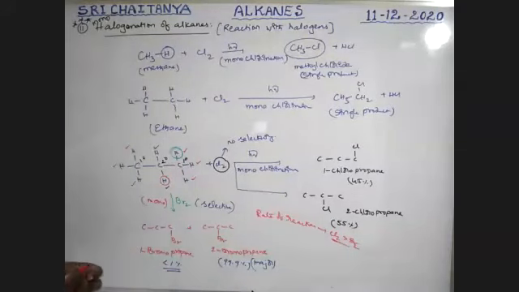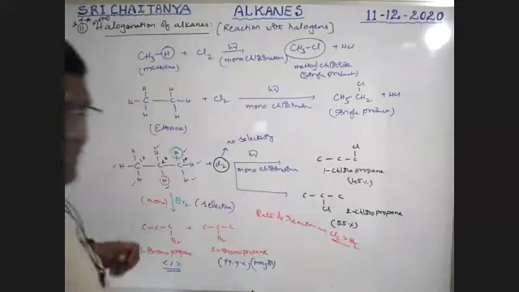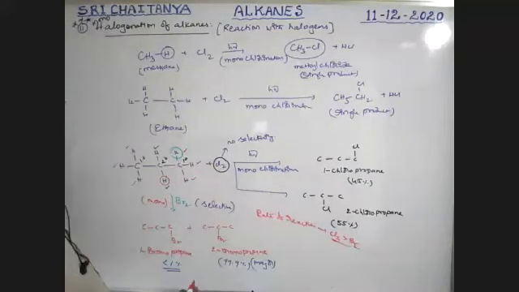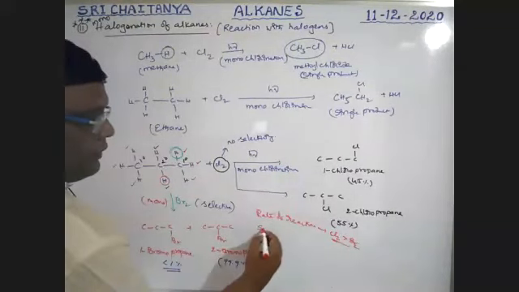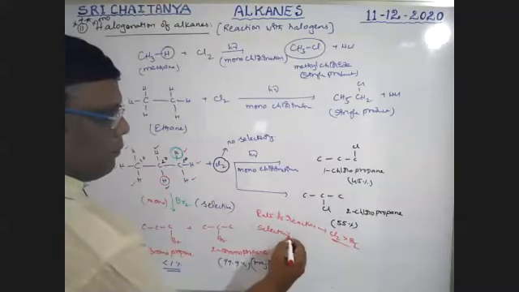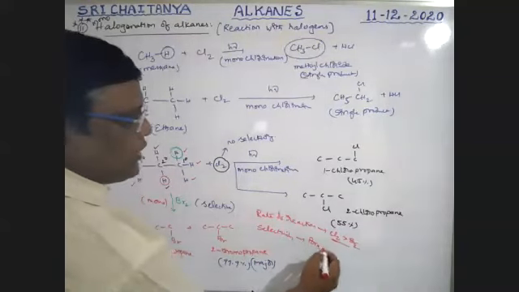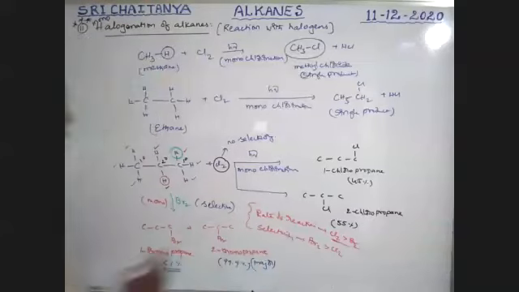Chlorination is faster than bromination. But selectivity is applied. Selectivity of bromination is greater than chlorination. Am I correct or wrong? Tell me.